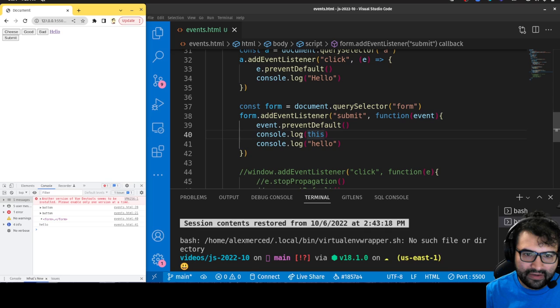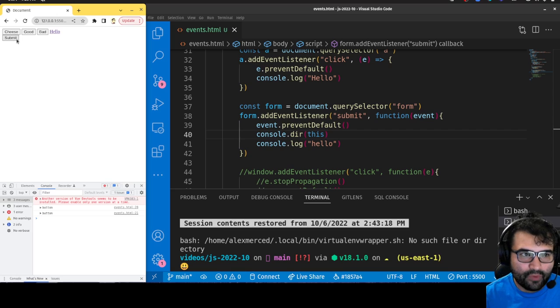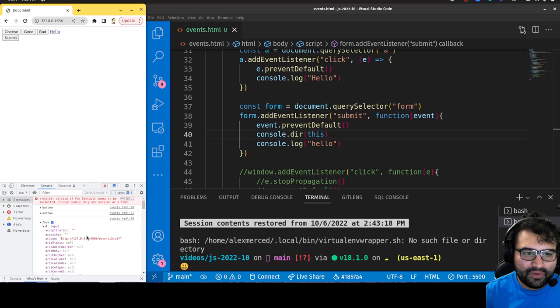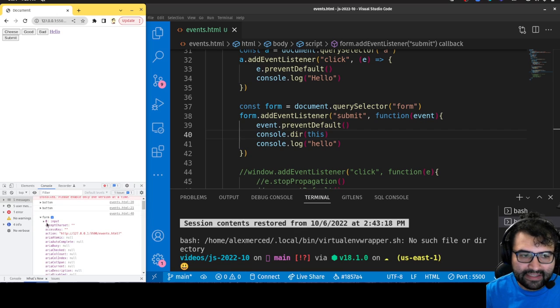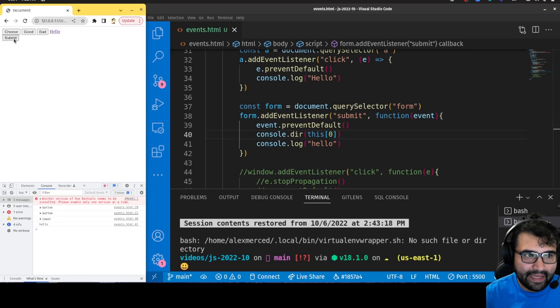I can go in here and change this to console.dir, so that we can see what's inside of a form, because a form has some really cool properties. Let's take a look at a form, because a form node does have some unique things. You see it has an array of its inputs, so the first input in there is 0. If I had multiple inputs in there, I'd be able to access them like an array. So I can console log 0, and see the input is the first thing.